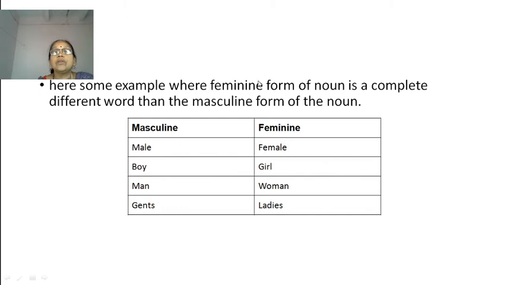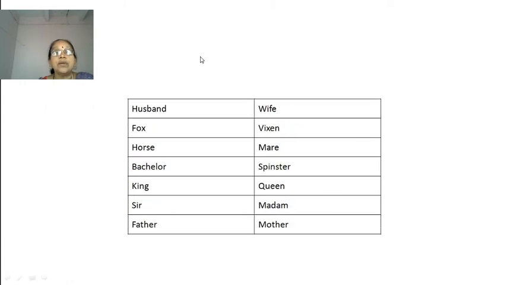Here are some examples of masculine and feminine: male, female, boy, girl, man, woman, gents, ladies, husband, wife, fox, vixen, horse, mare, bachelor, spinster. What is bachelor? A person who is not married.